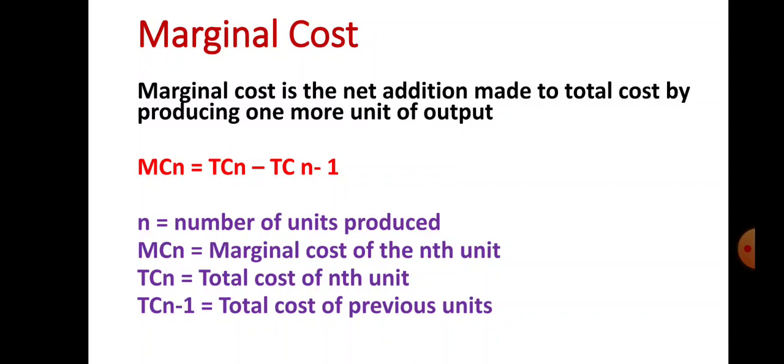And what is TCn-1? That is the total cost of previous units. Okay, so what is the formula to calculate marginal cost? MCn is equal to TCn minus TCn-1. And what is marginal cost? Marginal cost is the net addition made to the total cost by producing an extra unit of output.